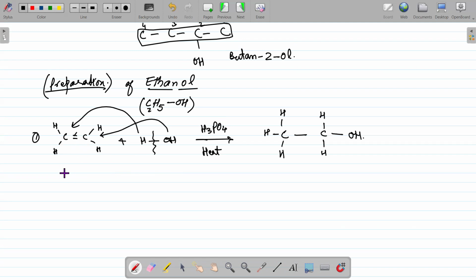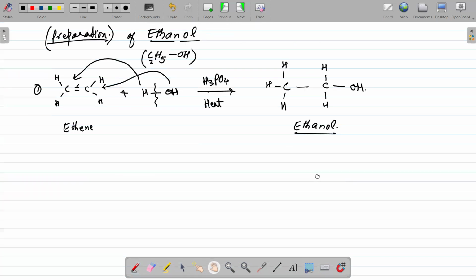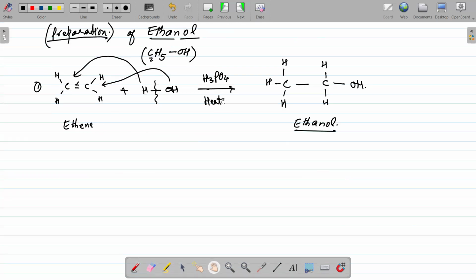Remember, the conditions are very important: in the presence of an acid, ethene reacts with steam. Why am I using the word steam? Because this reaction occurs at high temperature. So the addition of steam to ethene gives us ethanol, right? This is a process by which we can prepare ethanol on an industrial scale.